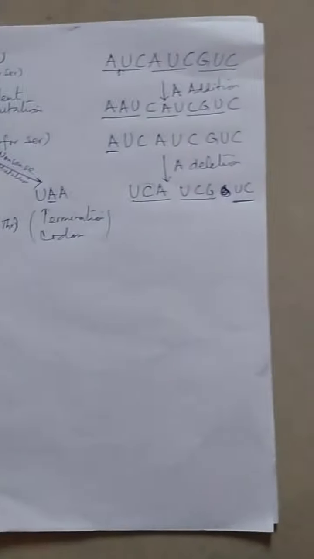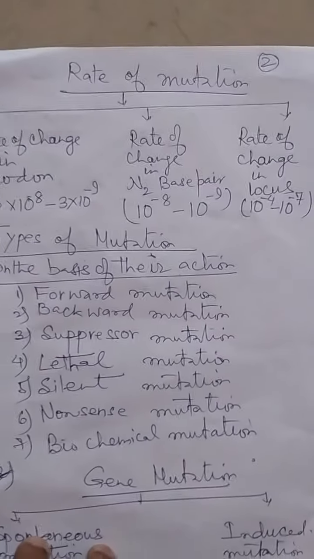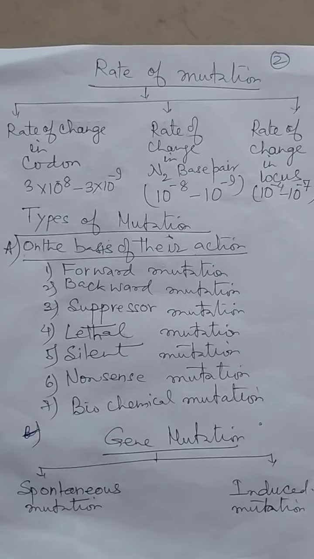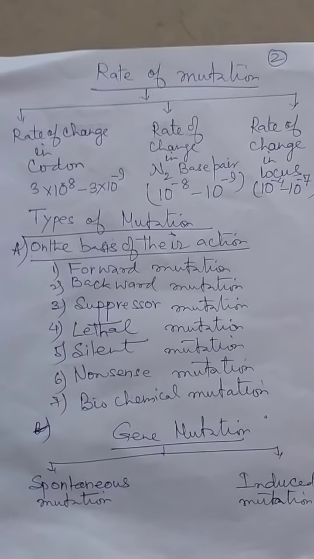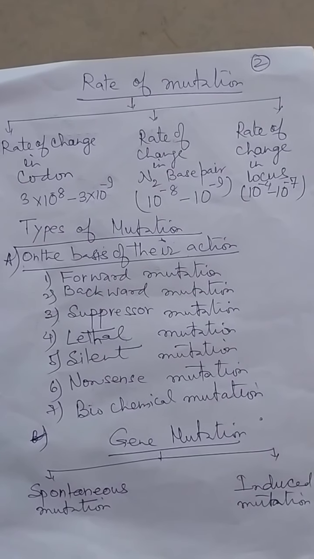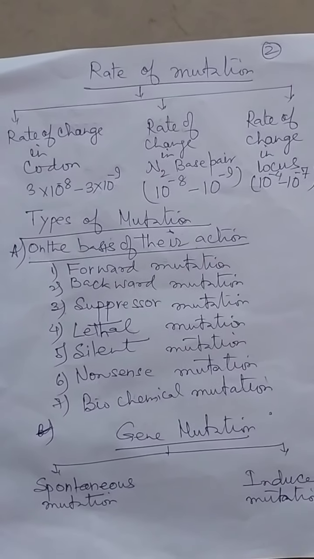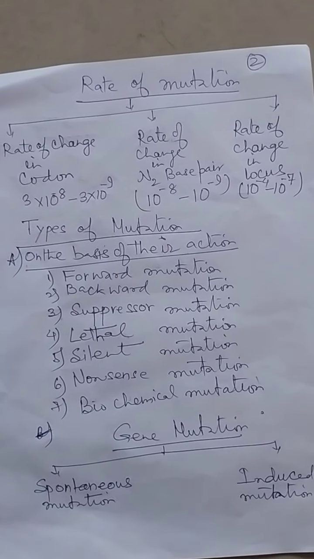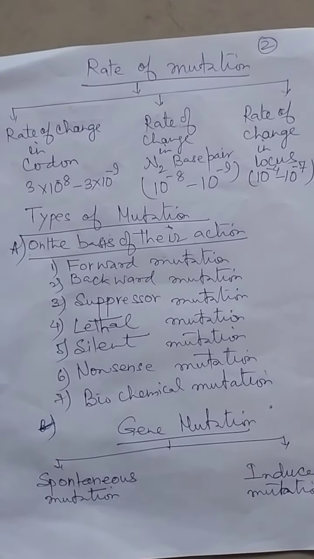Now next is the rate of mutation. The rate of mutation is observed in case of codon, in case of nitrogenous base pair, or locus.